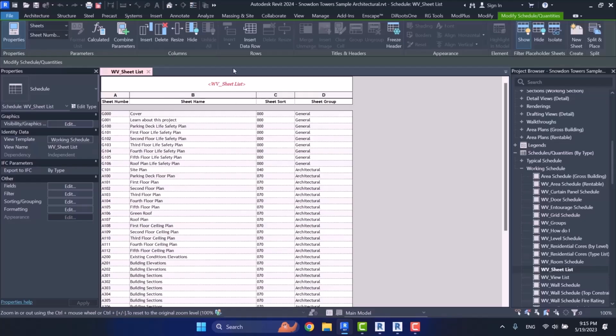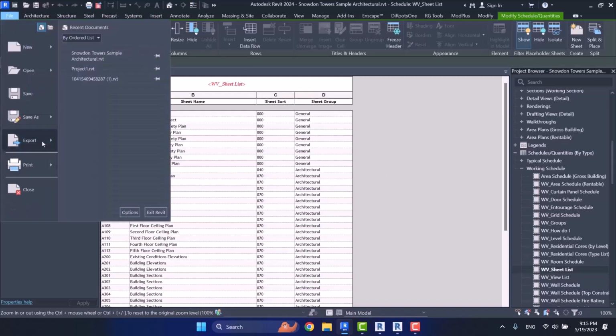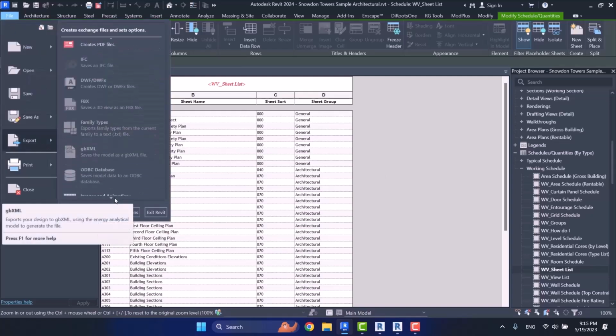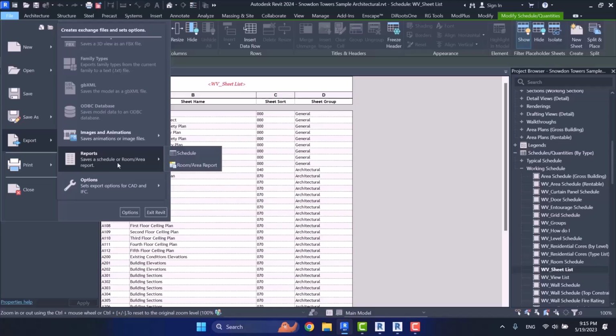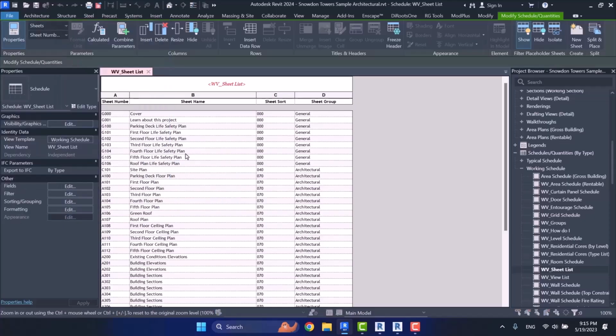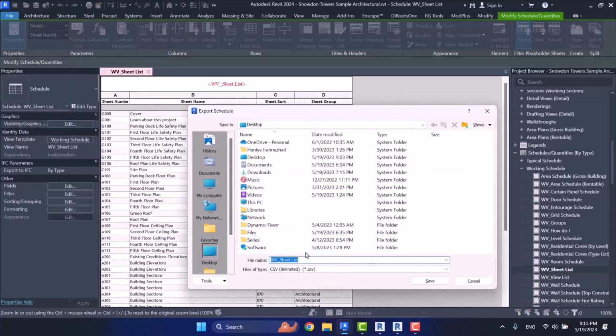First, you open the schedule you want to export. Then in the File section, you choose Export. And down there from the Report section, you choose a schedule. When you choose it, in Files of Type, you have two formats. One of them is text and the other is CSV. Let me first explain these two formats.